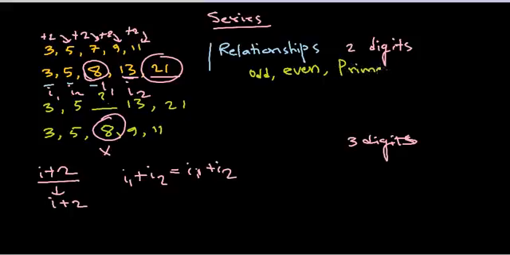So you need to check for these things first: odd number, even number, prime number, whether there is any relationship or not. As you can see here, in this series also, if we just forget about plus 2, all of them are odd numbers. So again, this is a kind of series that we get.